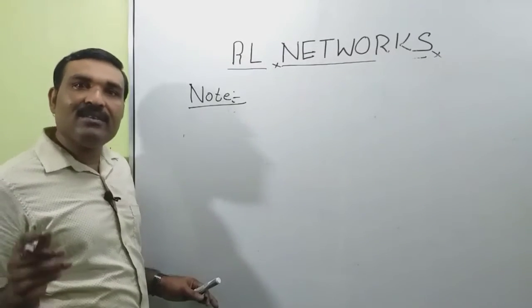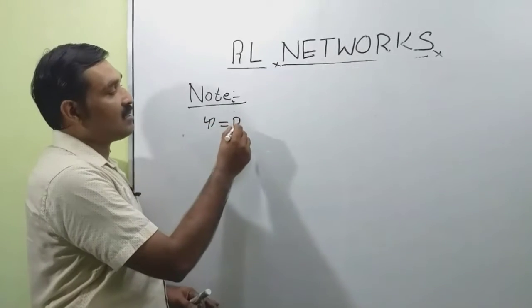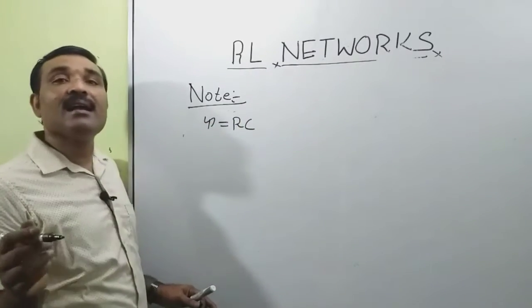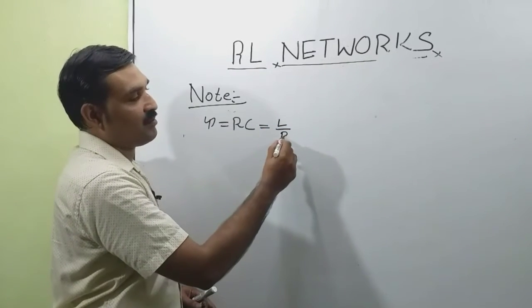And we have known that for an RC network, the time constant tau is equal to RC, and for an RL network, the time constant is equal to L divided by R.